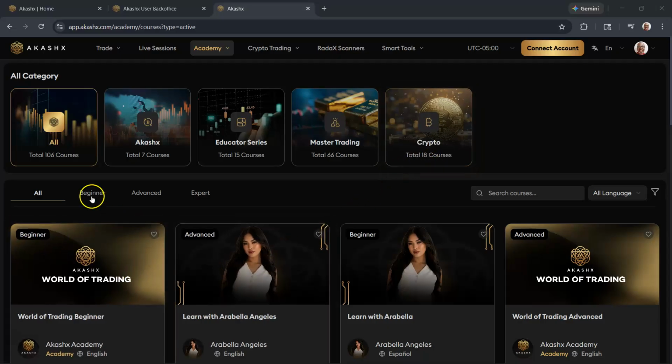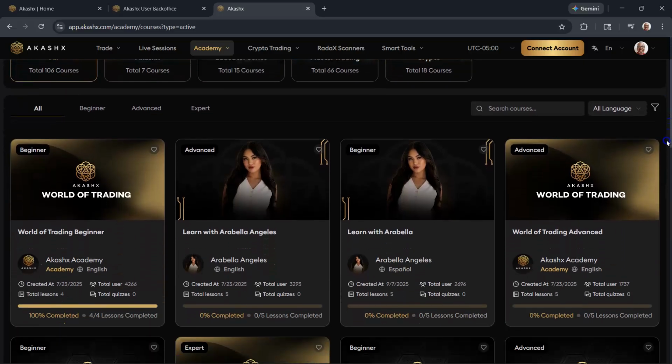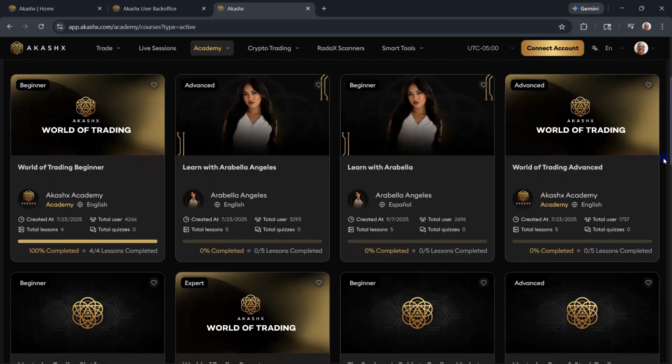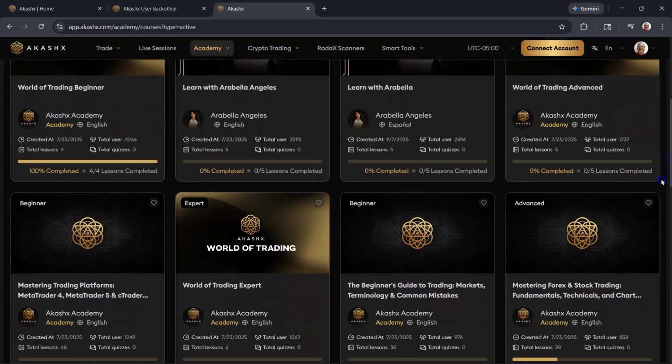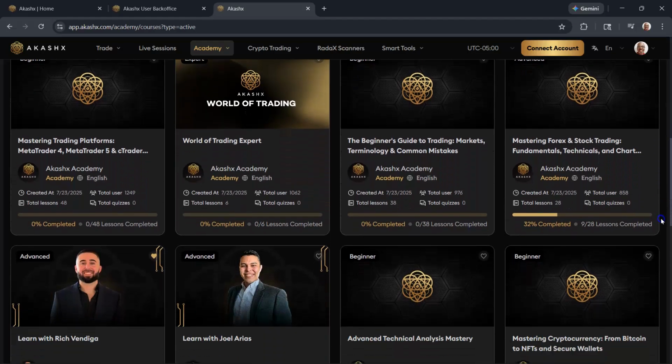And here you'll see beginners courses, advanced courses, and expert courses. So no matter what level you're at, you can go ahead and sharpen your skills. If you're new, it'll teach you exactly how to get started and all this good stuff. So you come in here and pick a course, start your training, and take notes.